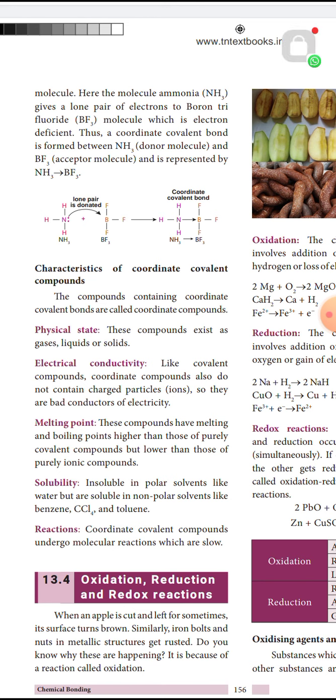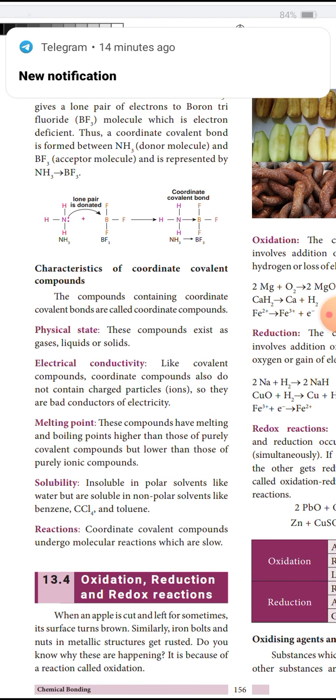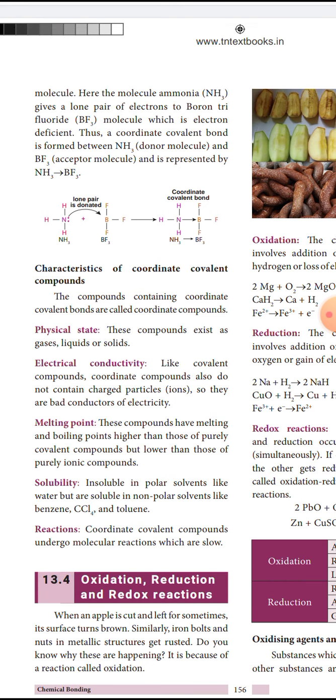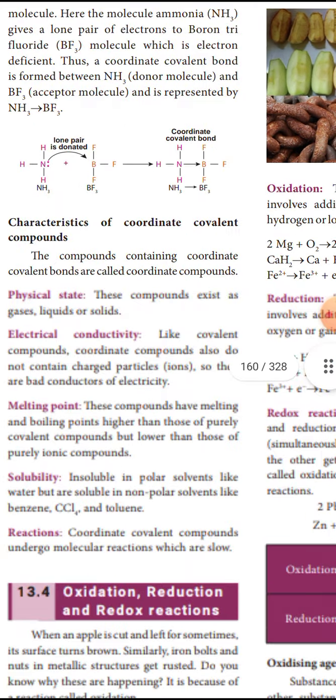That is, the formation of a covalent bond takes place by sharing of electrons that come from only one of the combining atoms. That is said to be a coordinate covalent bond or dative bond. Mostly, the lone pair of electrons of an atom is involved in the formation of the bond. Okay. Now, let us see the characteristics of coordinate covalent bond.